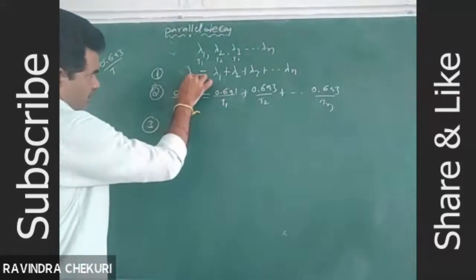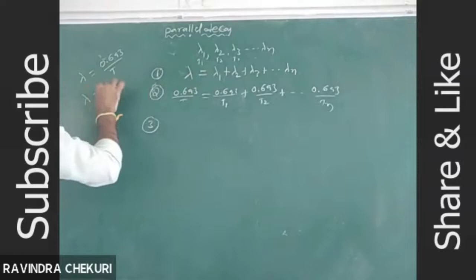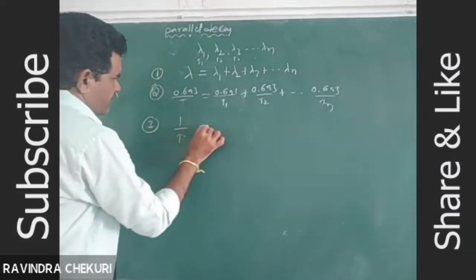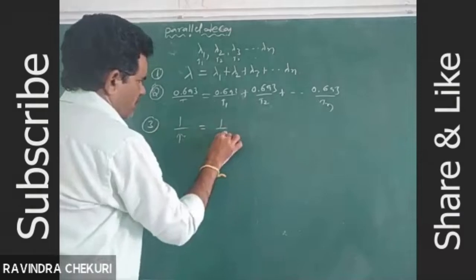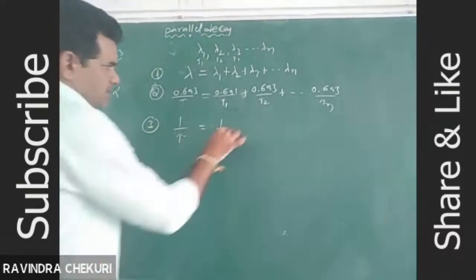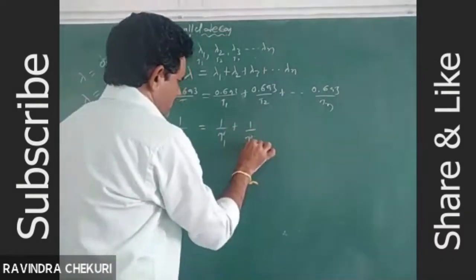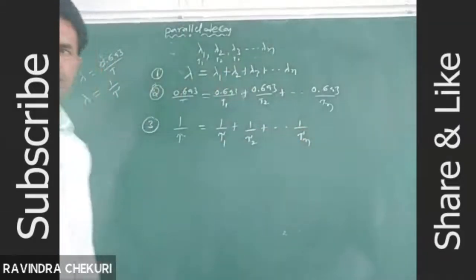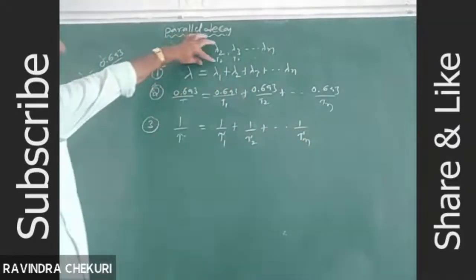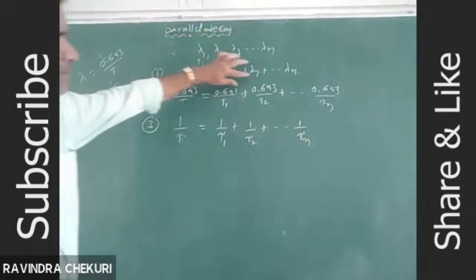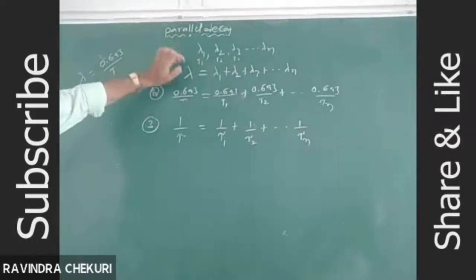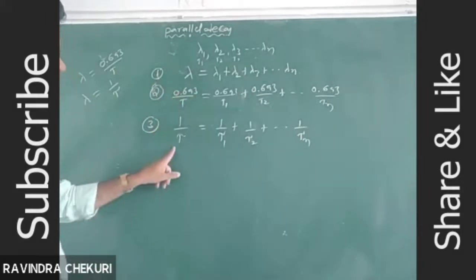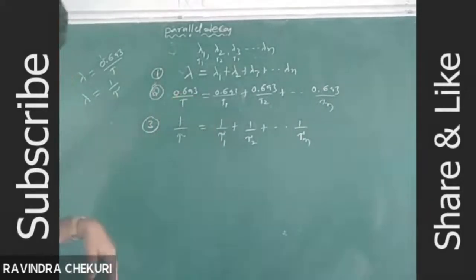What is the relation between decay constants and mean life? 1 by effective mean life is equal to 1 by mean life of the first process plus 1 by mean life of the second process, and so on. This is parallel decay, in terms of the decay constants, and the half-life relation and mean life relation.